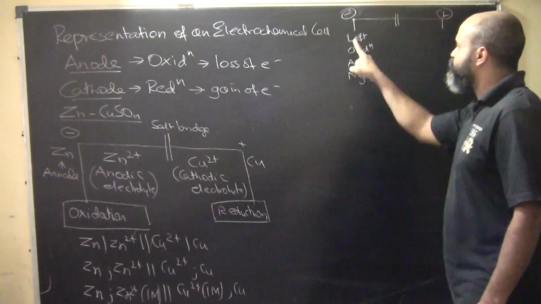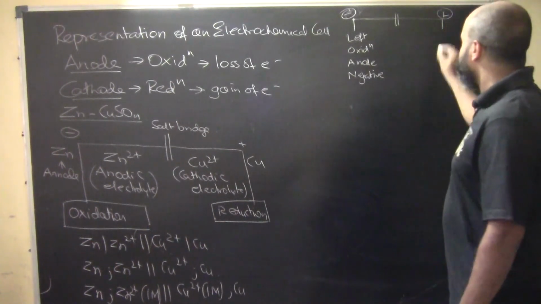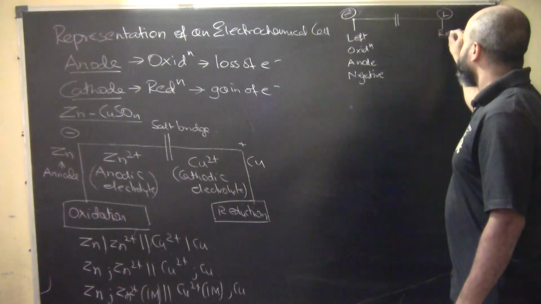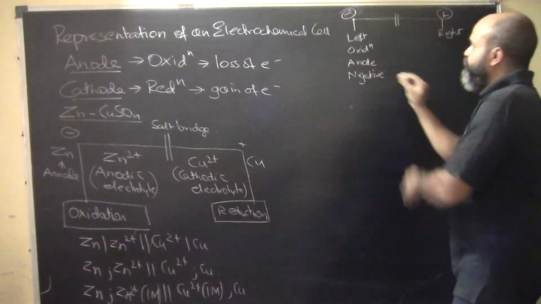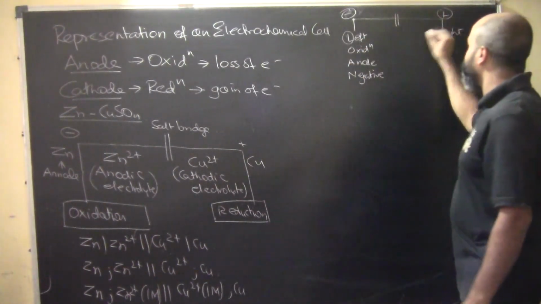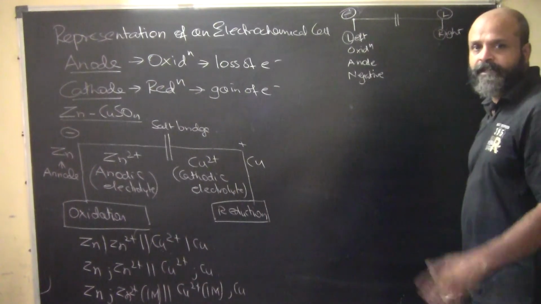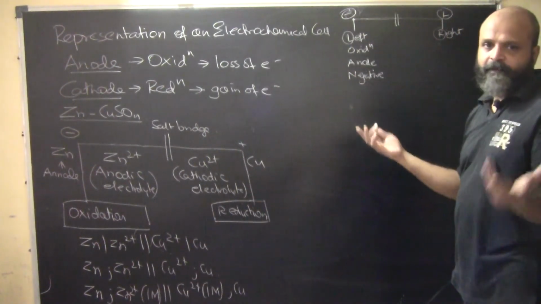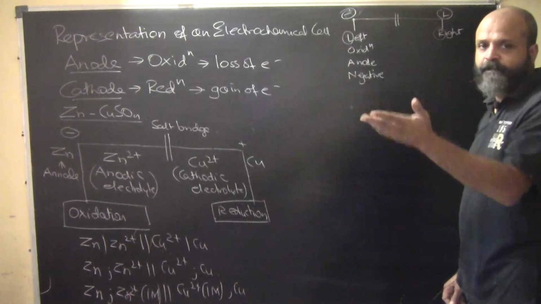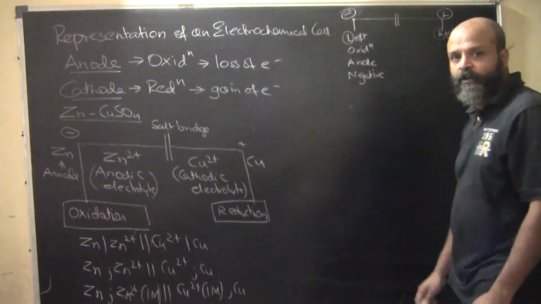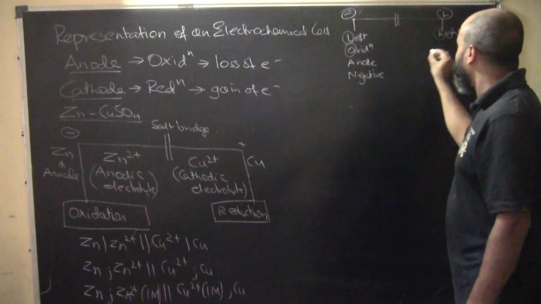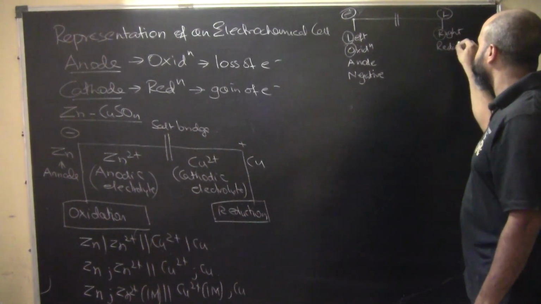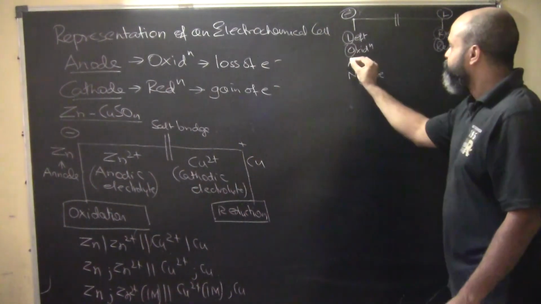Now look at the corresponding part. After L, left, comes R, right. Alphabetically L comes before R, that's how you can remember. It is just a memory trick; if you can conceptualize it, then there is no problem at all. After O, oxidation, comes R, reduction.